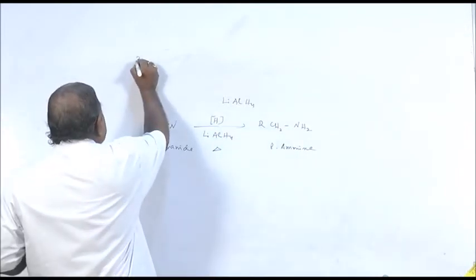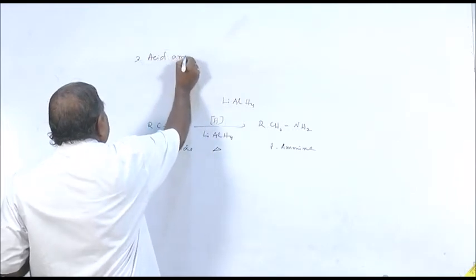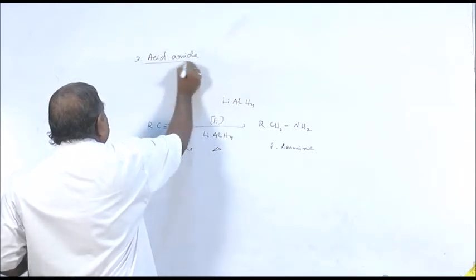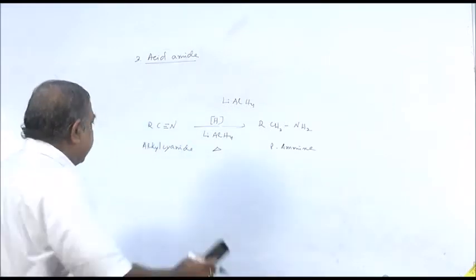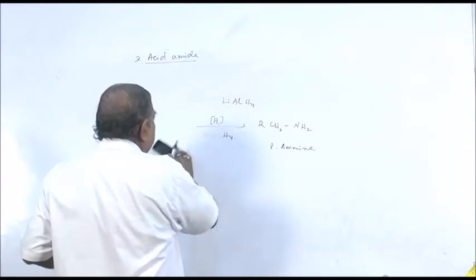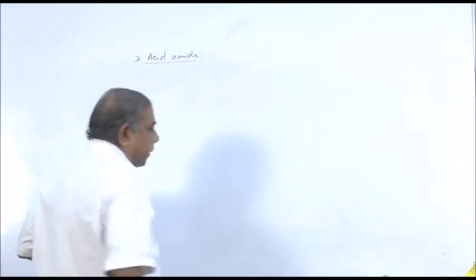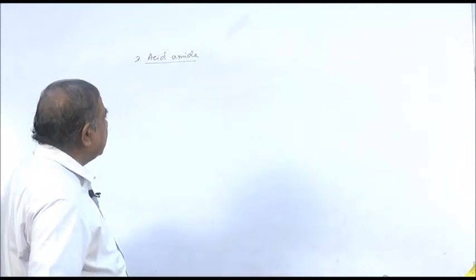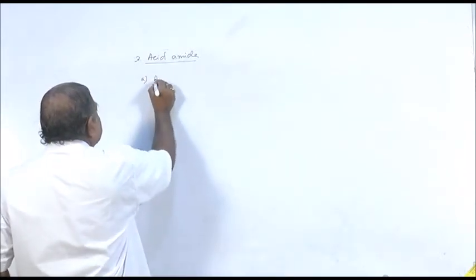The third source is acid amide. There are 2 processes. Remember, it is important. Acid amide gives you 2 different types of primary amine by reduction.